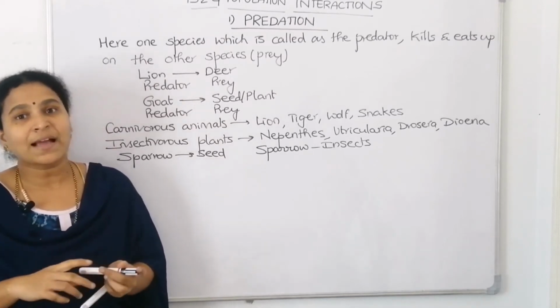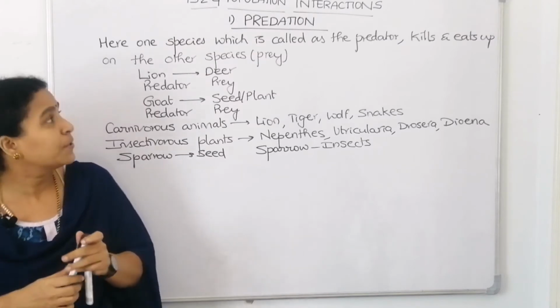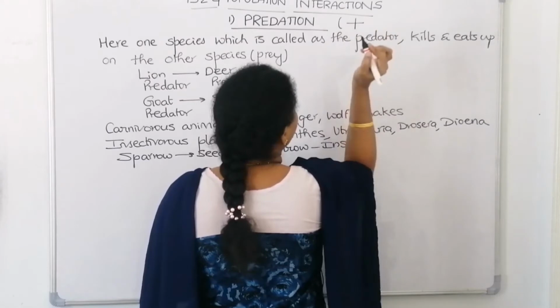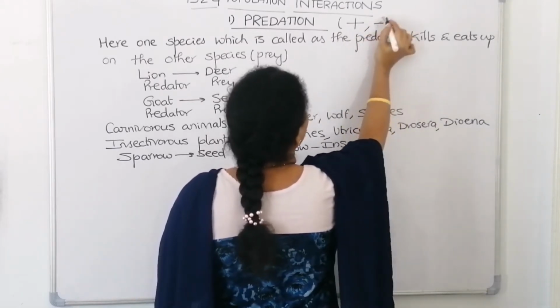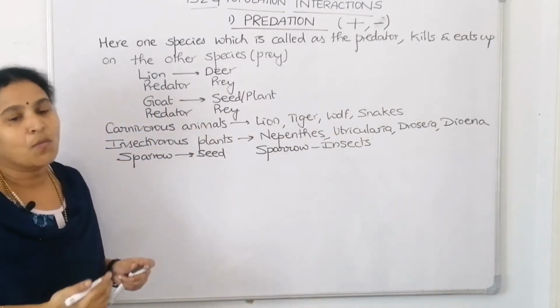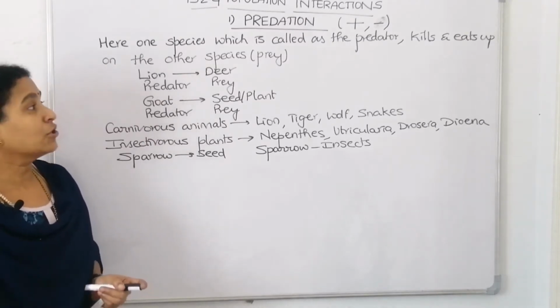Predation is an interaction between two different species where one species is benefited and the other species is harmed. For predation, the predator is benefited and the prey is harmed. Harmed means we have to keep a minus symbol, right? We are taking some examples to understand better what predation is. Now let us list down the functions of the predator.